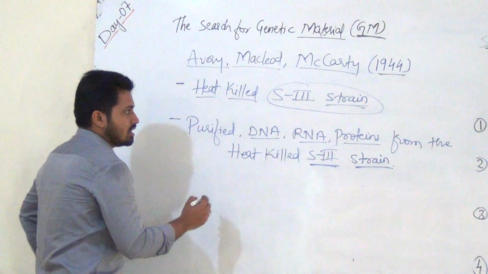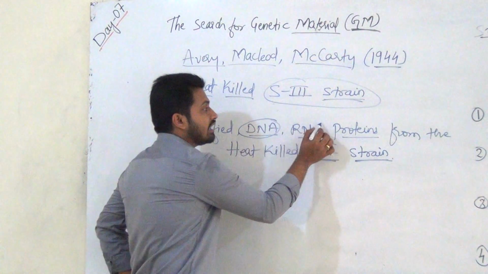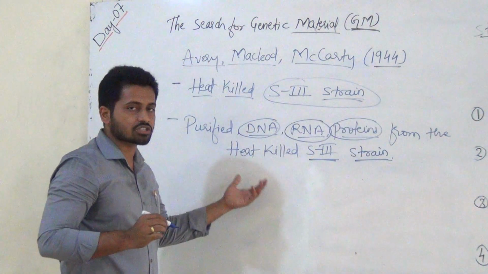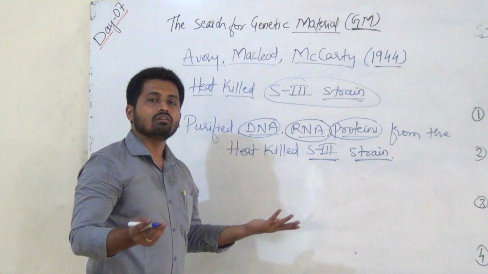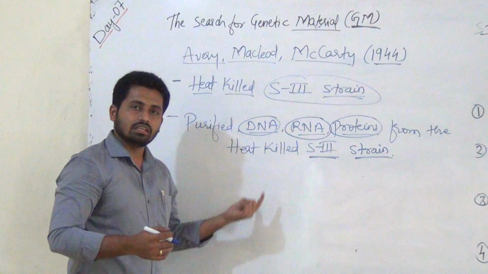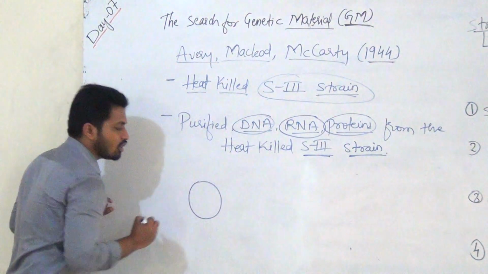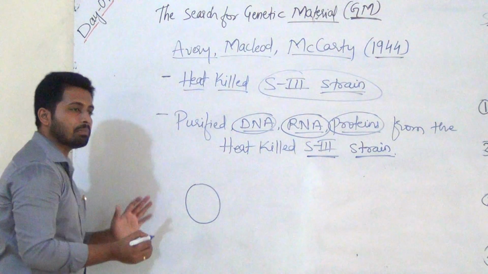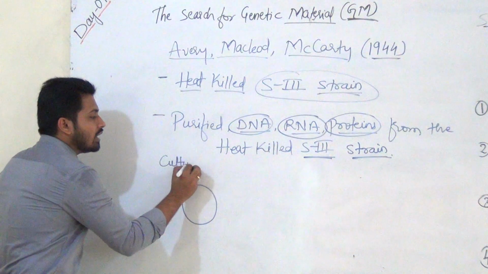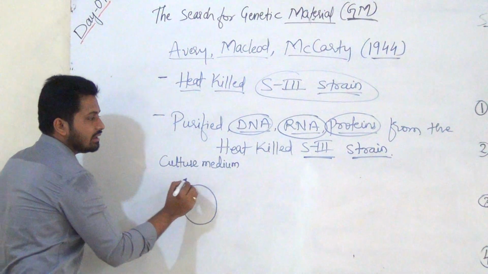Very simple here. We now have separate DNA isolated from heat killed S3, and again separate RNA and separate protein. What is the reason we are conducting this experiment? Because among these three, which one is the genetic material? To discover that, they performed a few experiments. For example, in the first Petri plate, or you can use a test tube also, a culture medium was provided.